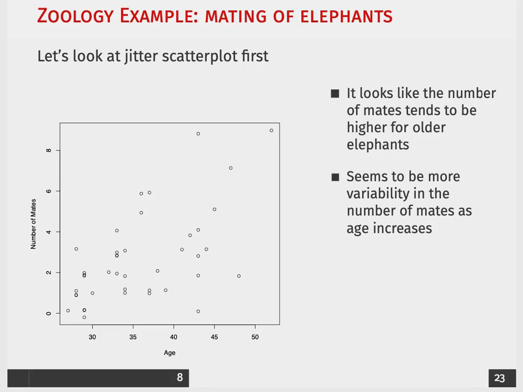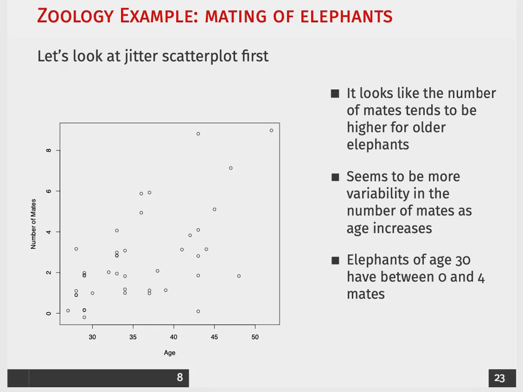Moreover, there seems to be much greater variability in the number of mates as age increases, which is something that we assume to happen with a Poisson model, because that parameter lambda, the mean, is tied to the variation. So as we increase the mean number of mates, we should be increasing the variation as well.